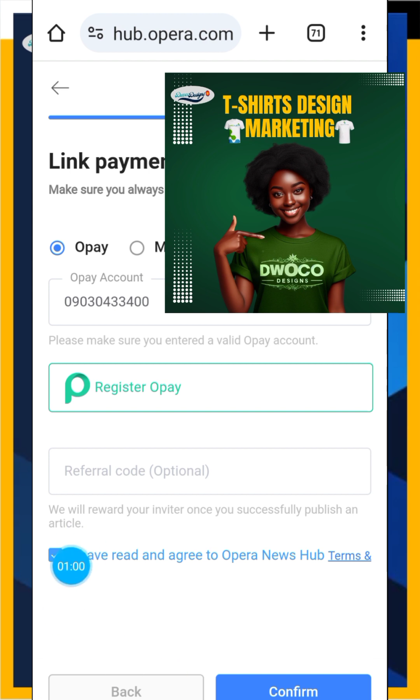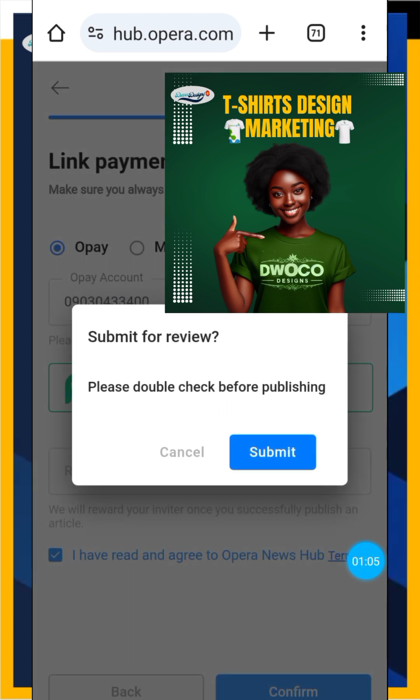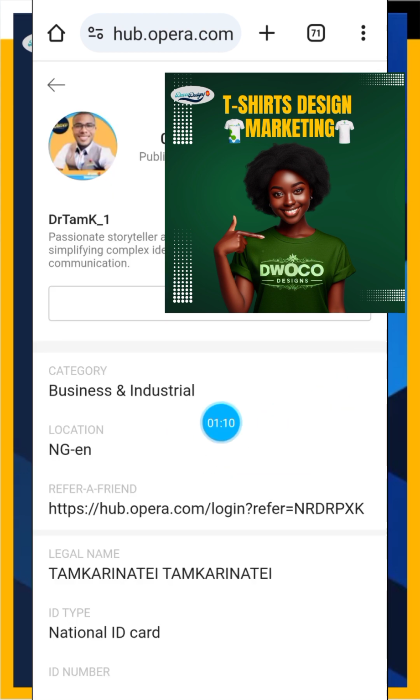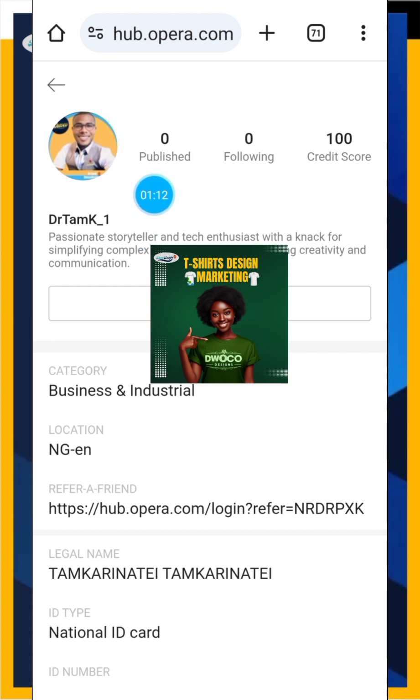Then make sure you tick this, I have understood and read. Then you click on confirm, then you submit. Please double check everything. When you are done, it's going to lead you to this page. I'm going to see published, following, credit score 100, and all of that is going to be here. This is the first platform you're going to be seeing.